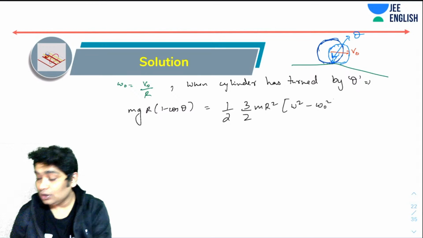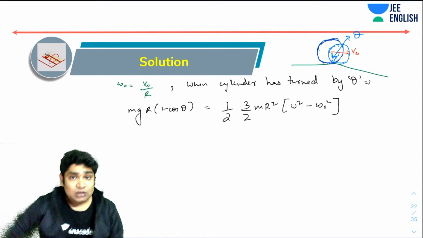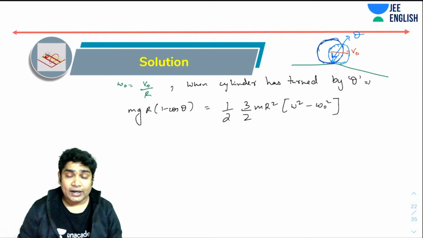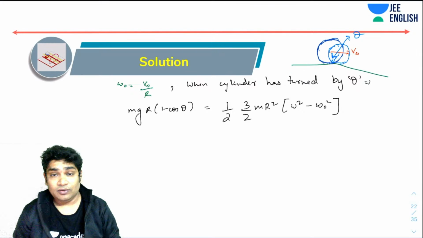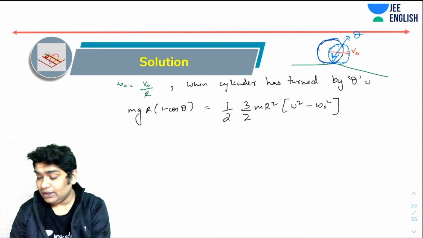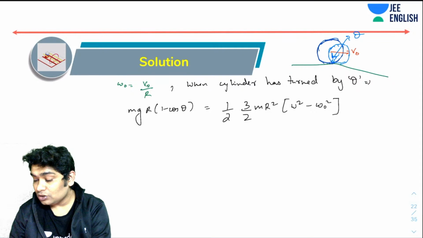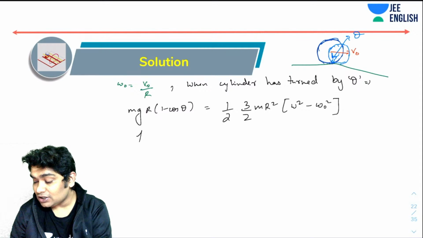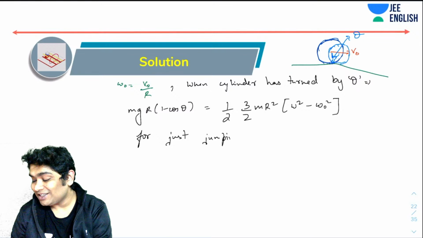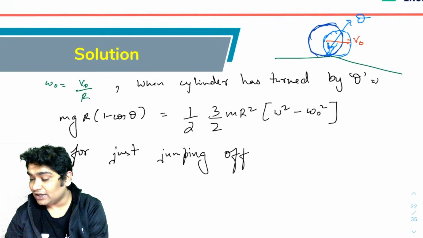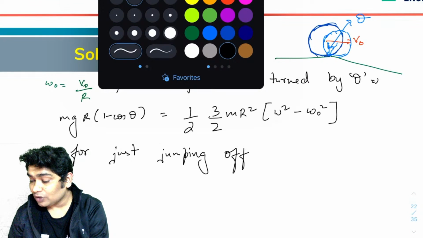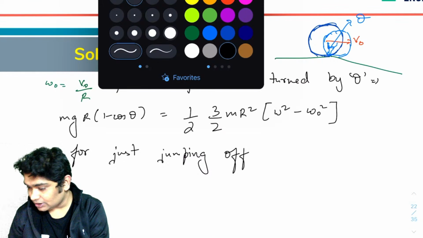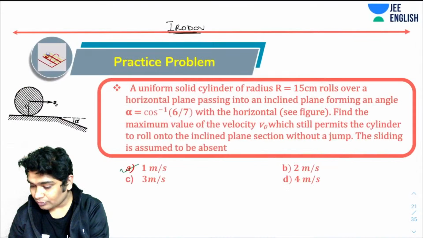Now the maximum angle which it can rotate without jumping off, I can also write the equation for that. For just jumping off, what will happen is, as the omega is gaining, if you draw the FBD of the cylinder, let's try and see it here.